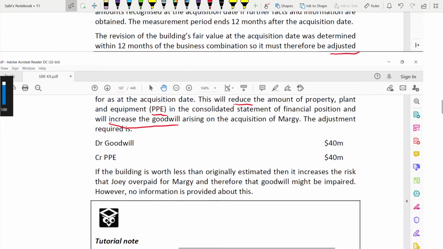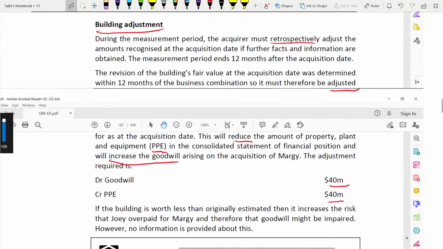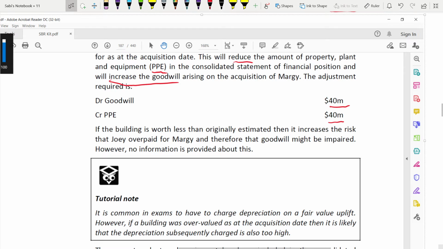So goodwill will increase, which means debit goodwill, and property, plant and equipment will reduce, which means credit it. So debit goodwill 40, credit PPE 40. Because we told the decline is 40, right?